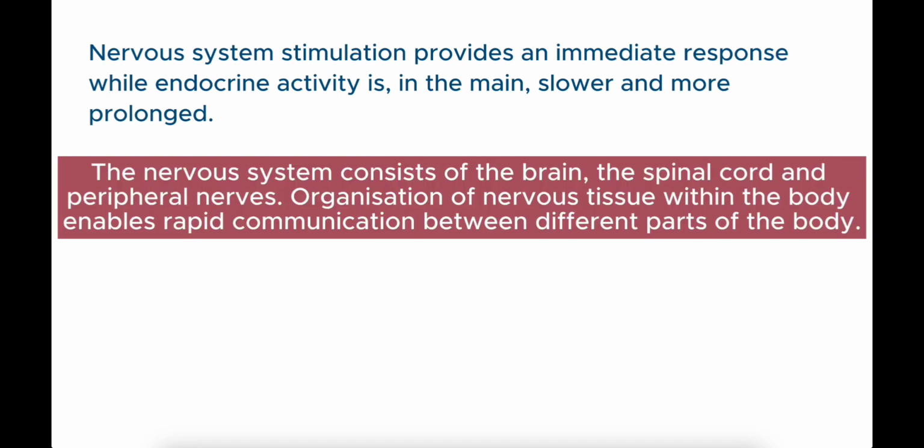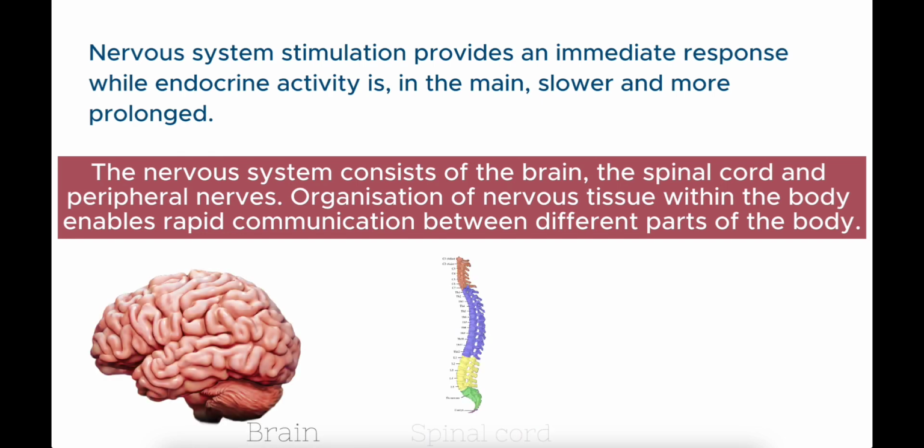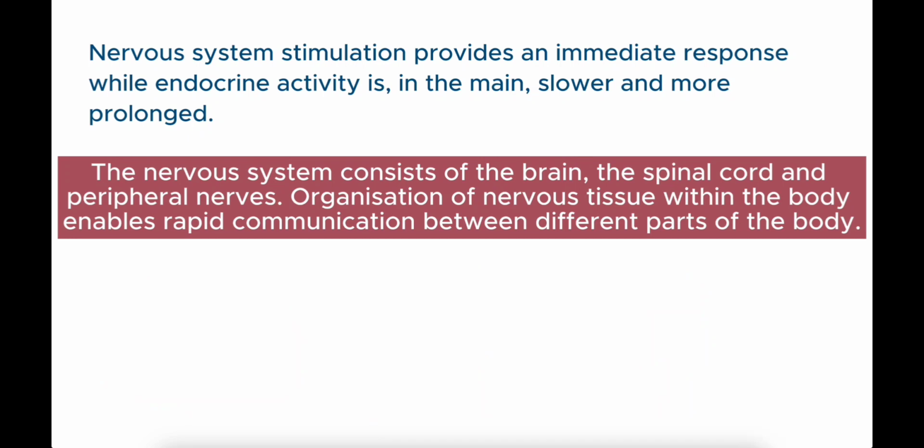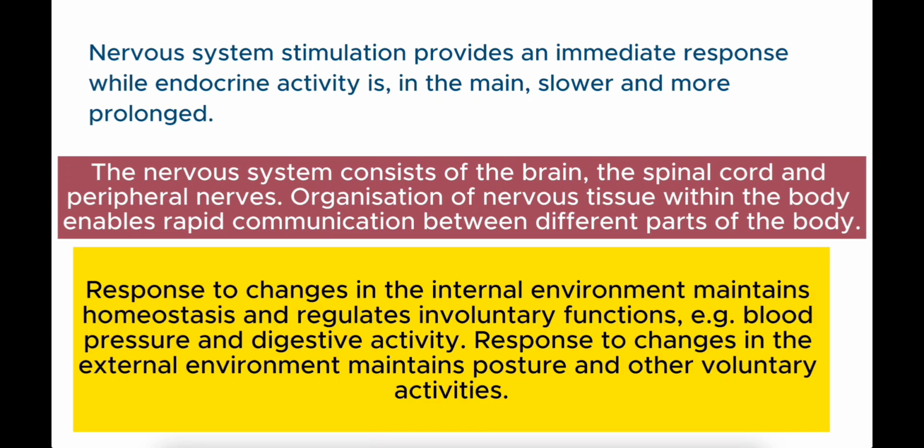The nervous system consists of the brain, the spinal cord, and peripheral nerves. Organization of the nervous tissue within the body enables rapid communication between different parts of the body. Response to changes in the internal environment maintains homeostasis and regulates involuntary functions, for example blood pressure and digestive activity. Response to changes in the external environment maintains posture and other voluntary activities.